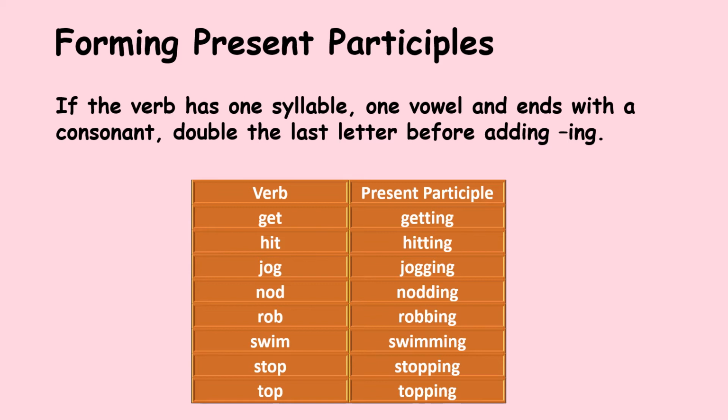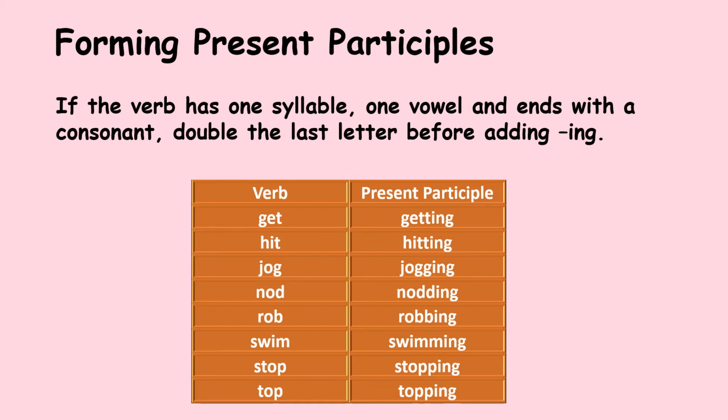Now what happens with sleep? Sleep has one syllable, but it has two vowels, e and e. It ends with a consonant, but because it has two vowels, we can't double the last letter. So this rule is only for verbs which have one syllable, one vowel and end with a consonant. Sleeping we cannot write as sleepping. That would be wrong.